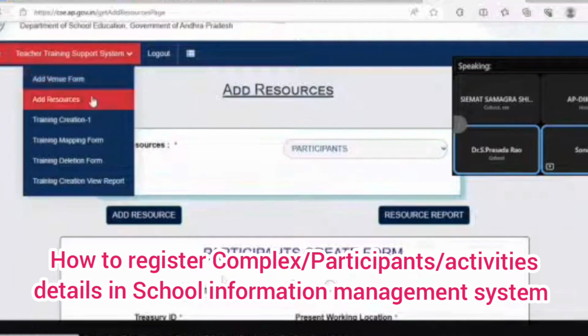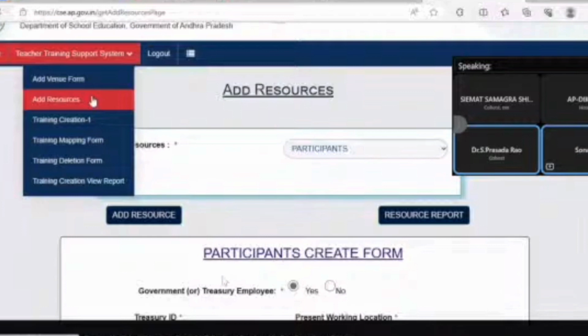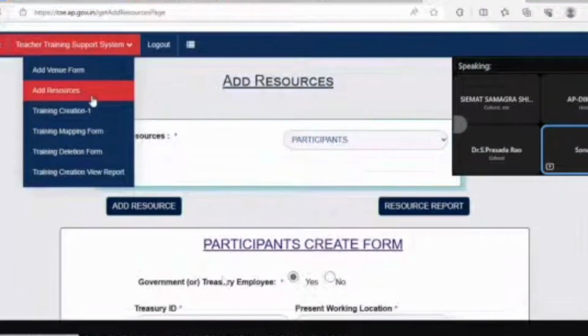I'll go one by one, and then we have the add resources component again to give the system data on people who are going to conduct. So here you need to feed in the details of the participants, the teachers who are going to participate in the school complex level trainings. So for them directly we can fill in the treasury ID, and then automatically this whole data will be auto populated. Then we have the training creation form.